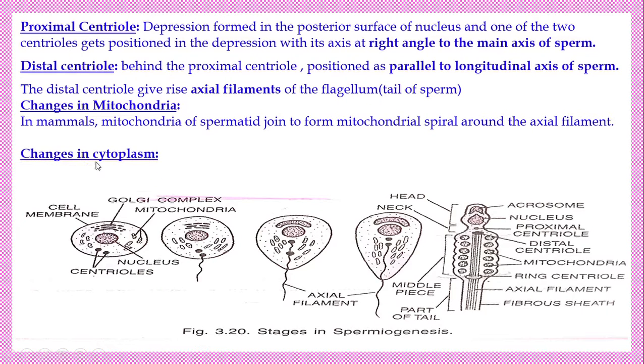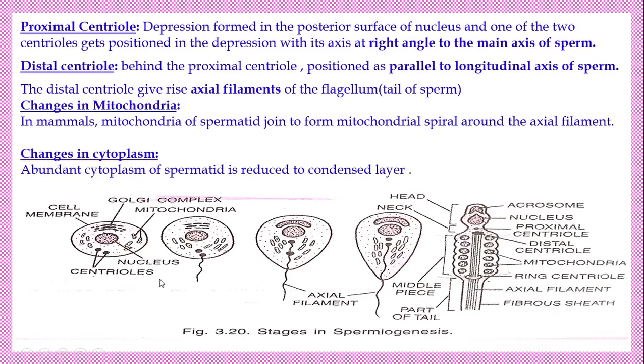Similarly, changes in the cytoplasm. Here the spermatid has more cytoplasm. Such cytoplasm is going to be reduced in size. Only a small amount of cytoplasm is seen in the sperm, so the size of the sperm is too small when compared to the ovum. The size of the sperm is small because it has only a small amount of cytoplasm.